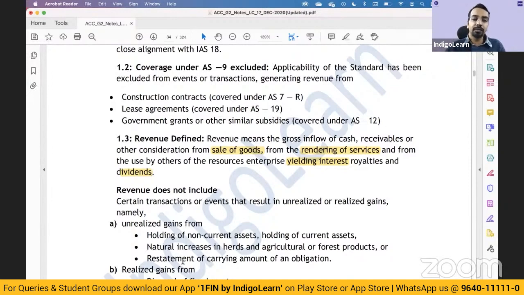Let's say you have reduced the value of inventory. Next period, the NRV increases and now you have increased the value of inventory. Can that increase be considered as revenue? No, it cannot be considered. Only if you sell those goods or provide services, the consideration that you get in return is what is considered as revenue.